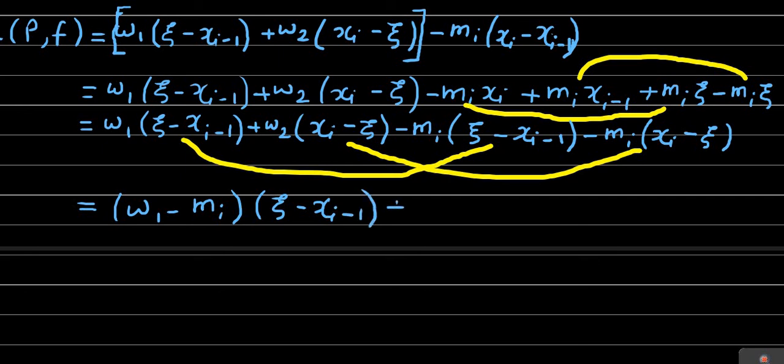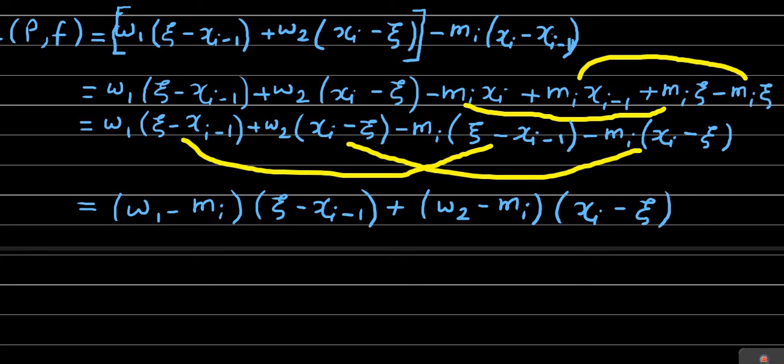Then from the second and fourth term we take the xi minus xi common, so the remaining will be omega 2 minus mi, into xi minus xi.